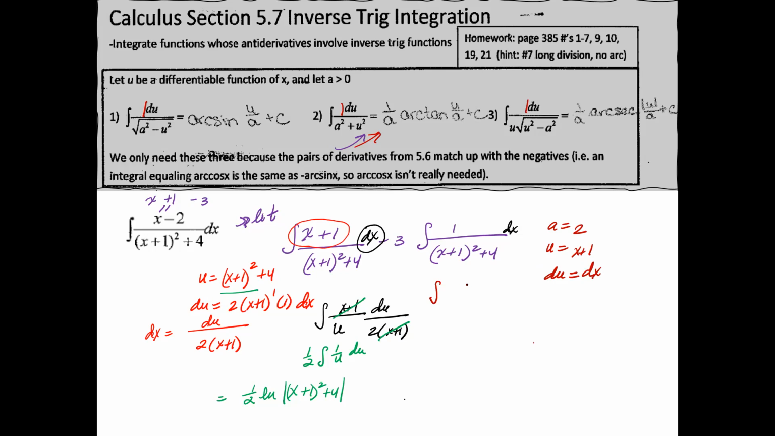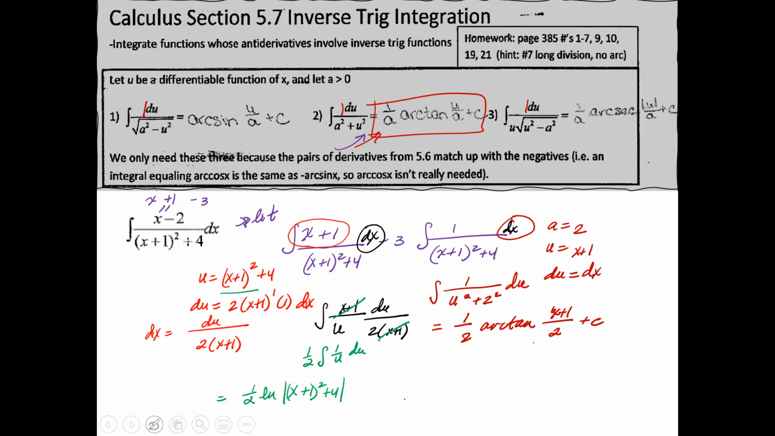So then let's rewrite this. 1 over this right here is going to be substituted as u squared plus 2 squared. Change your dx to a du. Then apply it to this part right here: 1 over a is 1 over 2, arctangent of u, which is x plus 1, over a, which is 2, plus c. So there you have it. You have this piece right here.